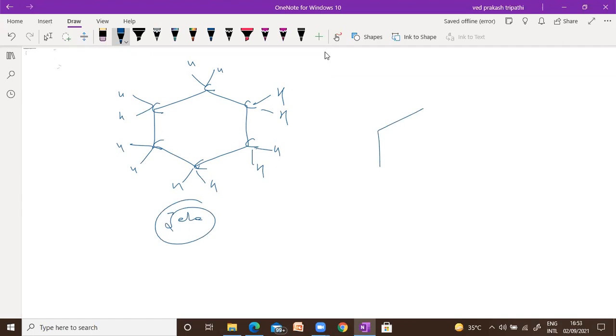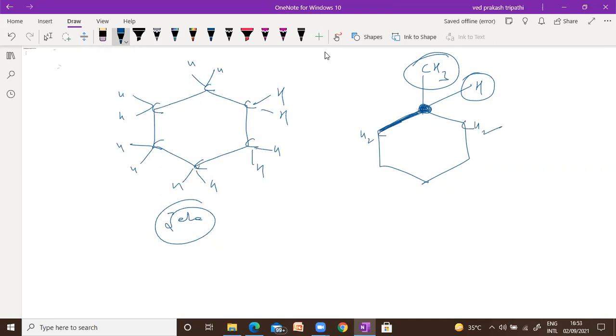And suppose we have this one, and we can put a hydrogen here when you balance. Now I'm going to check chirality over this carbon. Methyl is different, no doubt. Hydrogen is different, no doubt. Now the left branch is CH2 when you balance, and the right is also CH2, which is the same in nature.